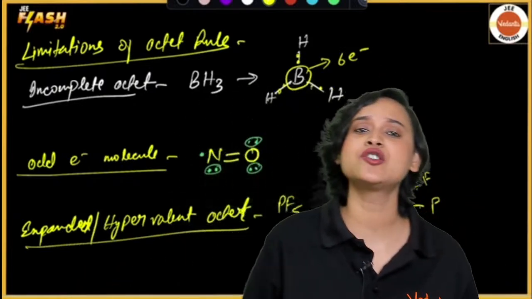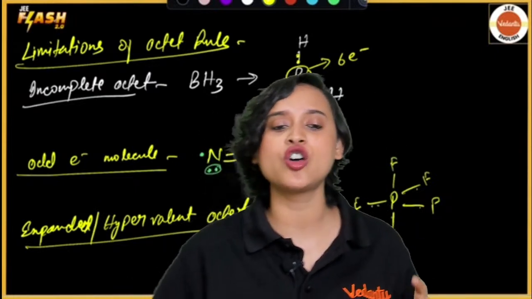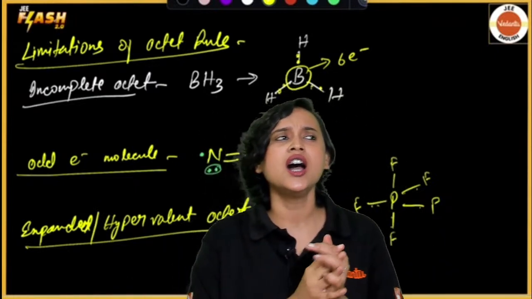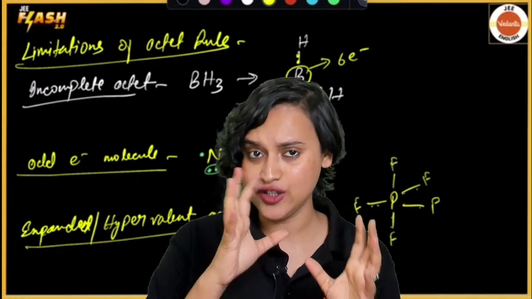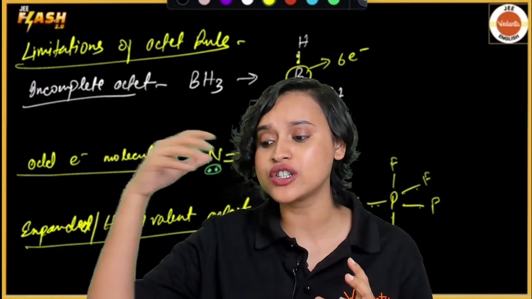Now, getting back to the Kossel-Lewis approach, please understand that Kossel and Lewis were like, achha, so we understand that it is only the outermost shell, right?